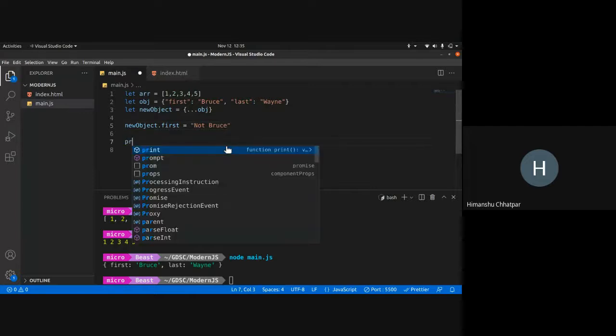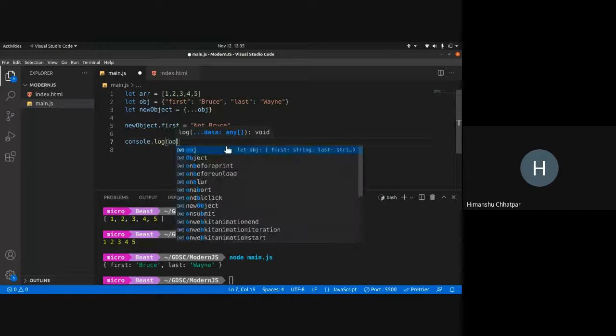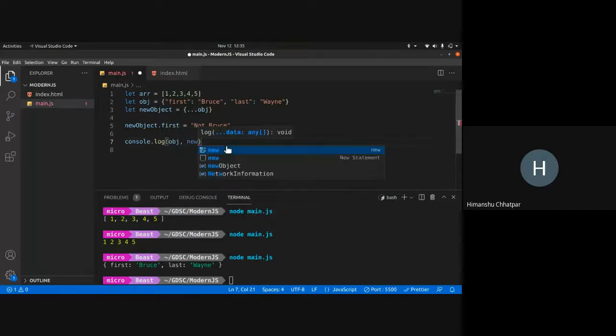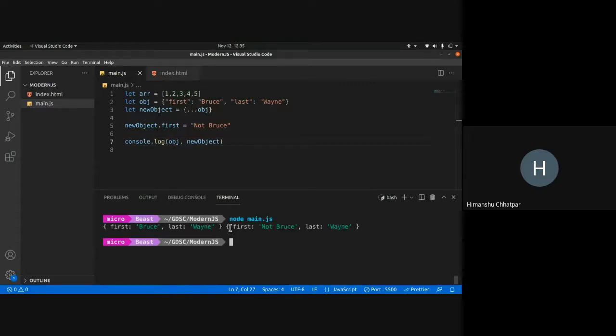Now if I console.log object and new object, you can see they are both different. This first is Bruce. I have changed this, so you can see this change is not reflected in the first object. So this is how we can clone objects using dot dot dot syntax.